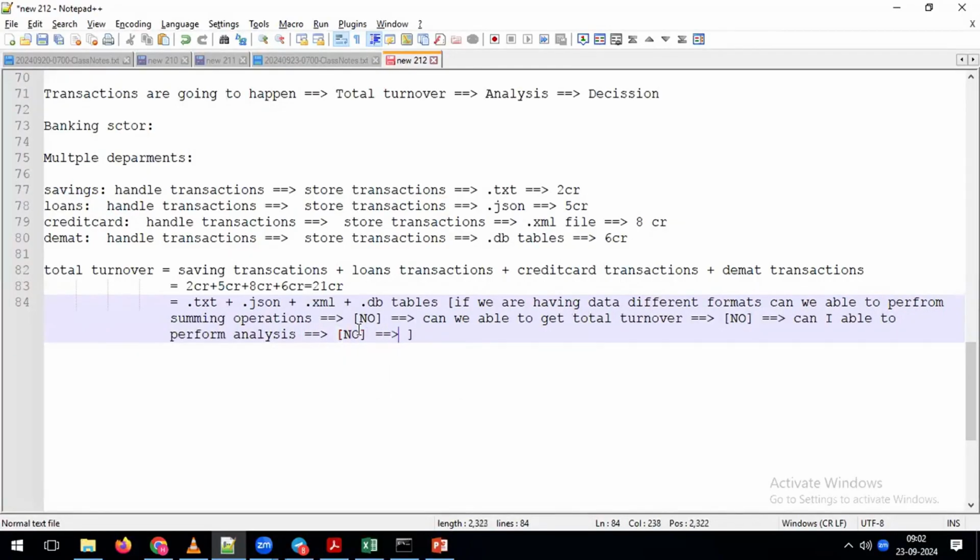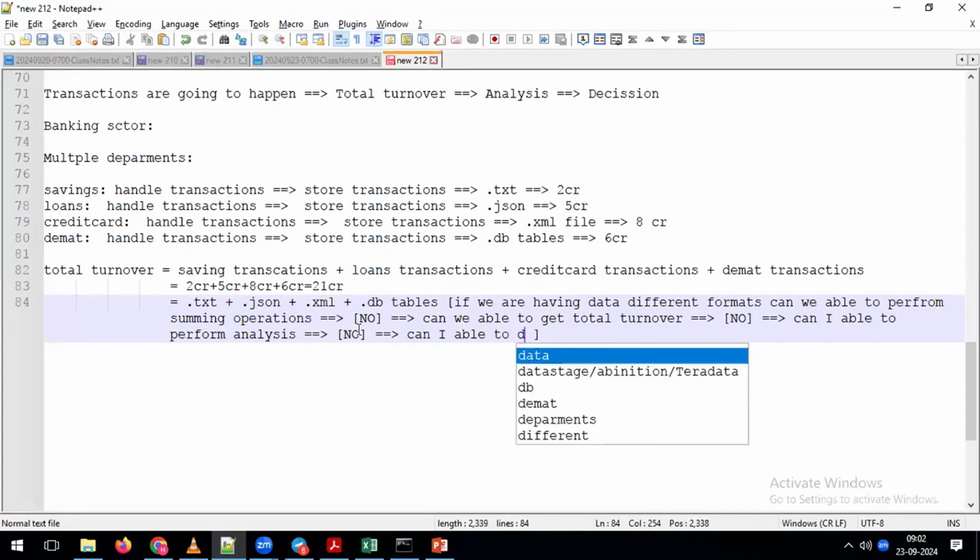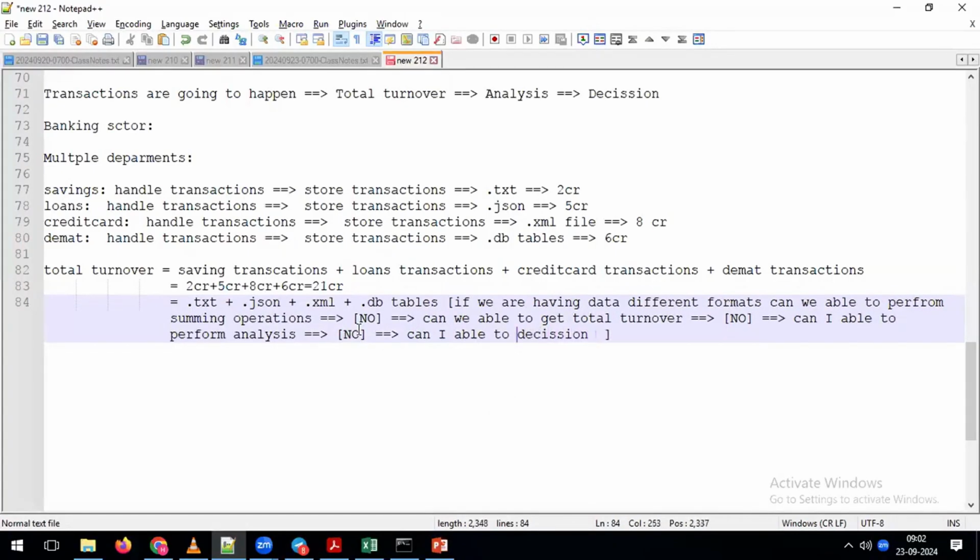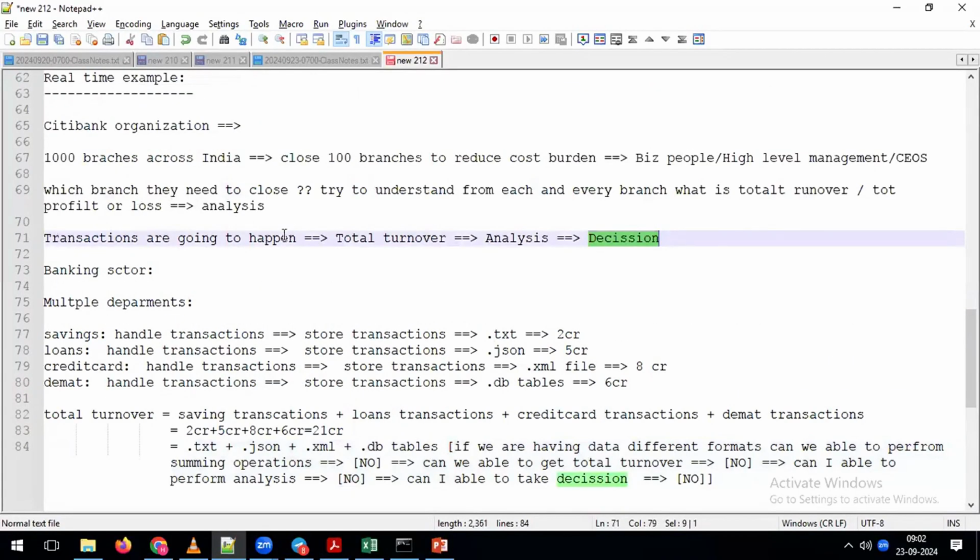Now, without doing analysis, can I take the decision? Again, the simple answer is no. But here, what is my primary requirement as part of this example? I want to take the decision as part of my business, and proceed with my business on top of the Citibank.